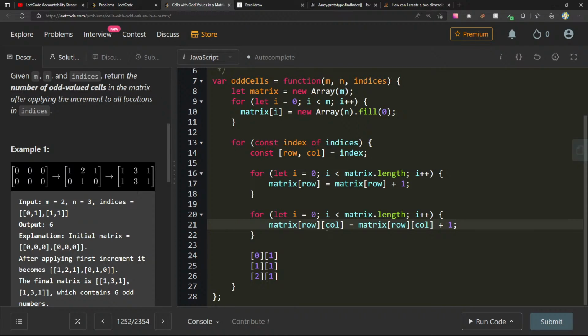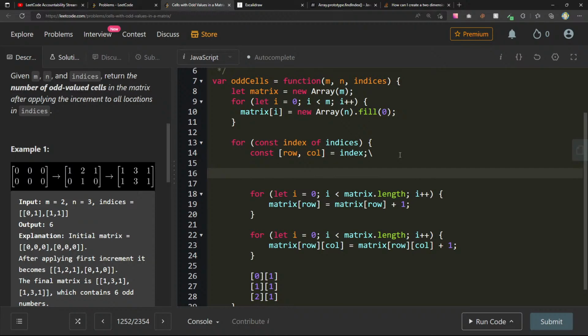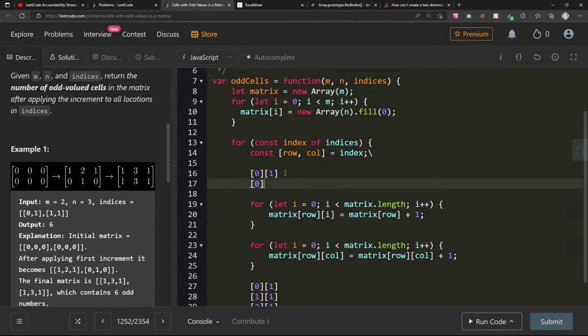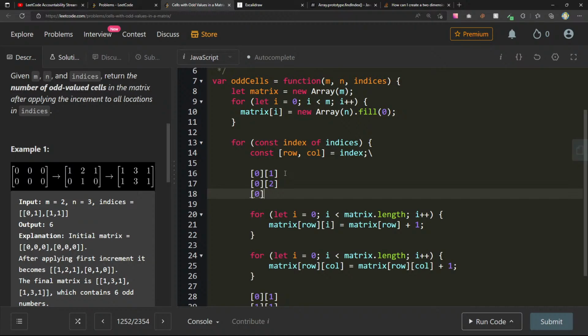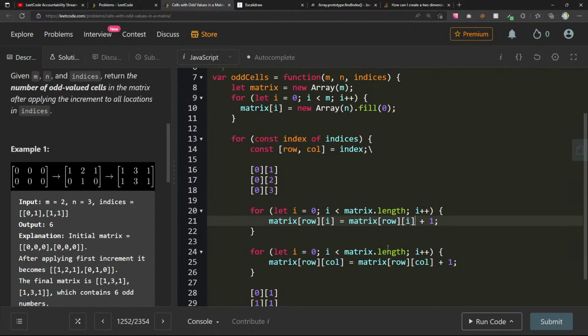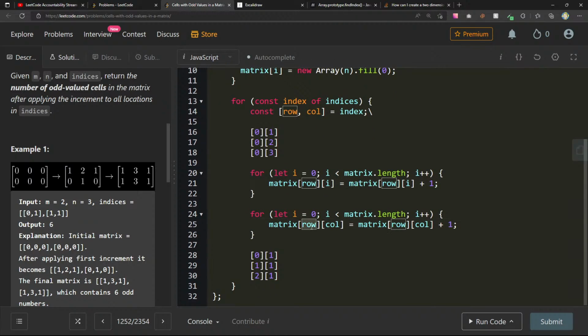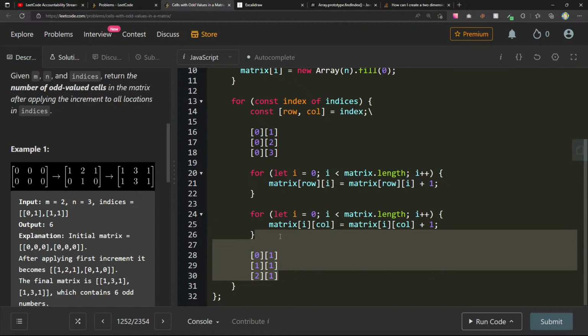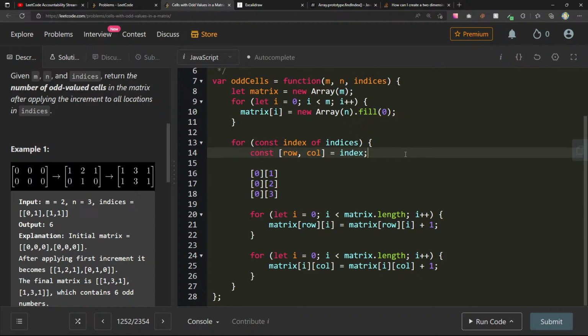And I realized that I also got something messed up here, because this is going to be the other way, where the row will always stay the same but the column will increase. So row, and this will be i. Right, row will stay the same, column will increase. That's what the i is for. So matrix row i equals matrix row i plus 1, and then i less than 0. Here we have i increasing and column the same, i column. All right. Can we do the same for both of these?